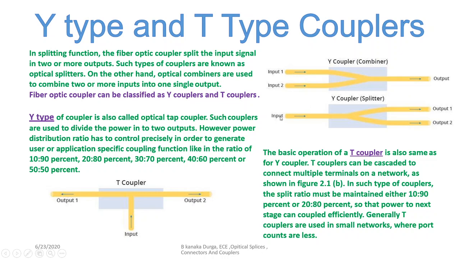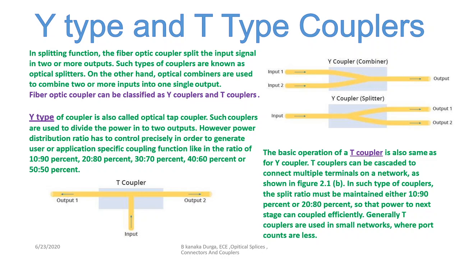In the second case, there is only one input and multiple outputs, so the same information from the one input has to be passed to the two outputs. So the Y coupler is also called an optical tap coupler. Such couplers are used to divide the power into two outputs.